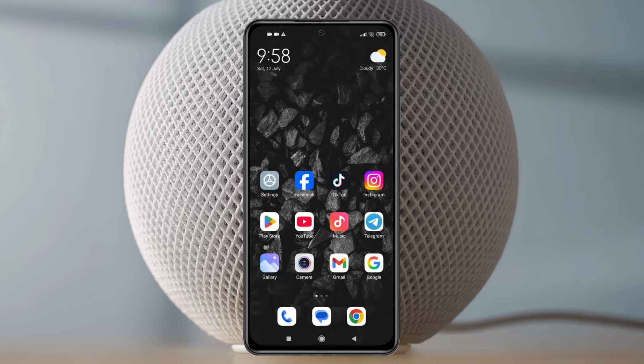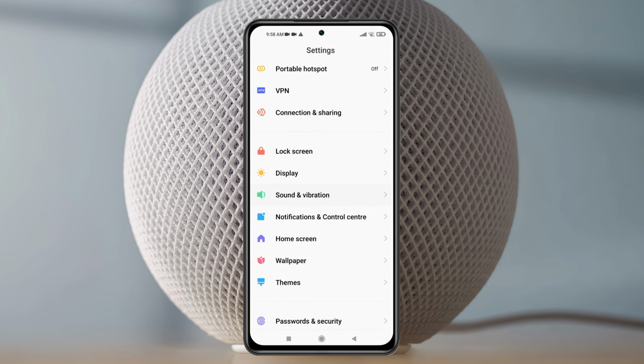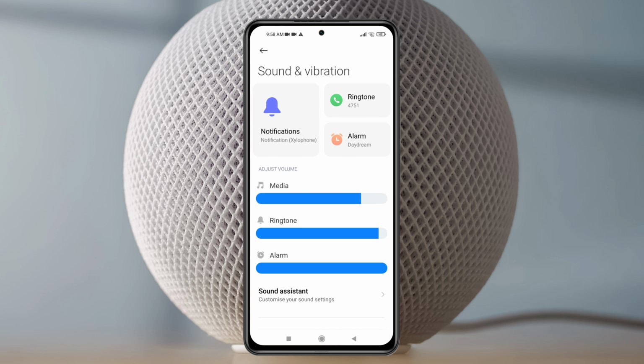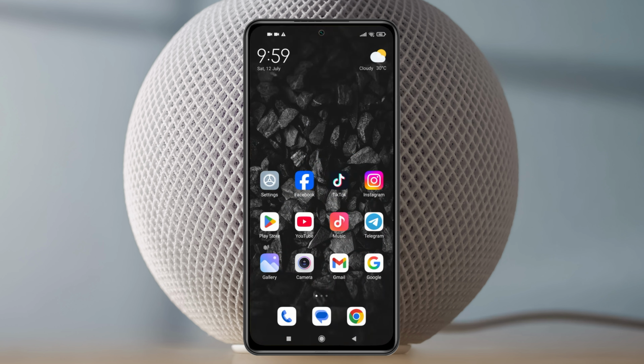And once you do that, the very next thing that you have to do, open up the Settings app from your device and then scroll down to Sounds and vibration, and here we get Adjust volume, and make sure the media, ringtone and alarm volume are set to high. And once you do that, just get back from here and restart your phone once. And once you have restarted your phone, most likely your problem is going to be solved.